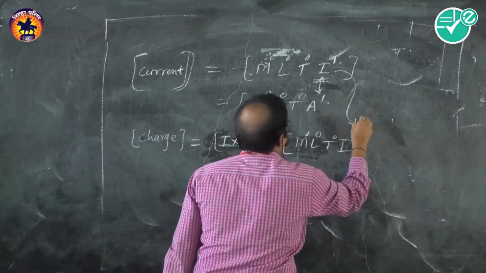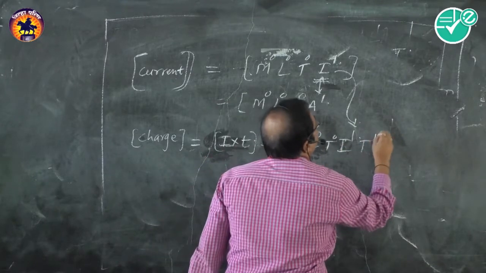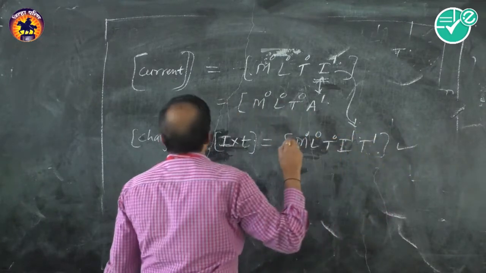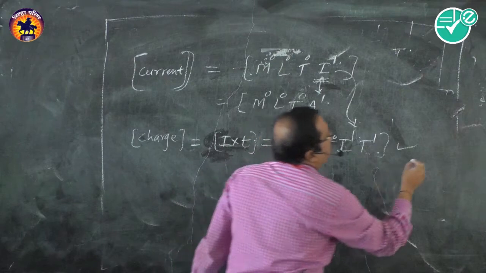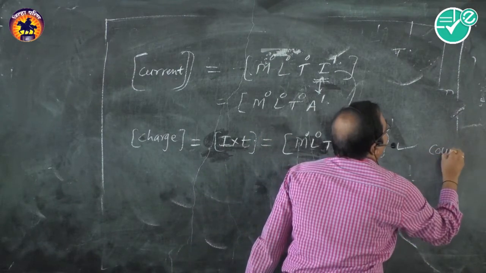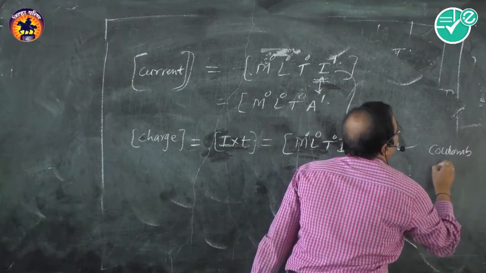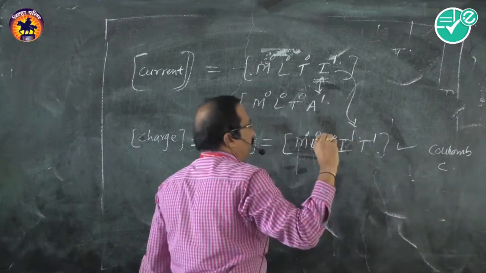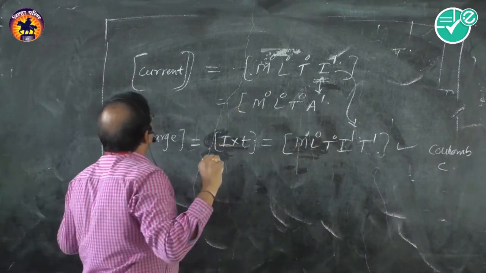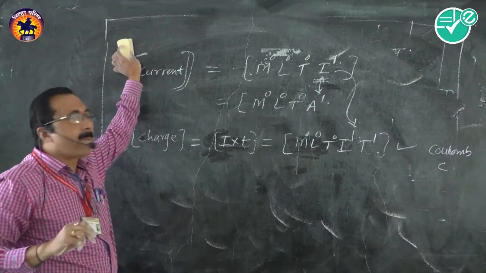We shall take I here, I1 and T1. So these are the dimensions of charge. We can write the unit as coulomb or C only.